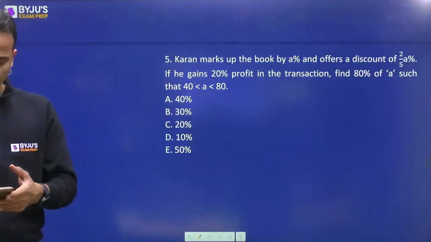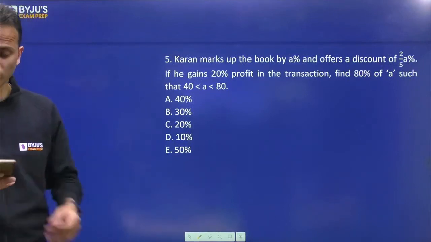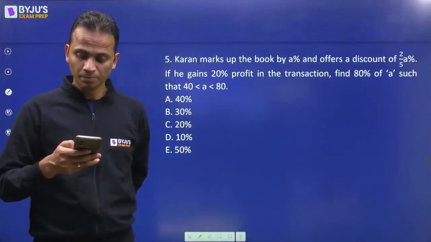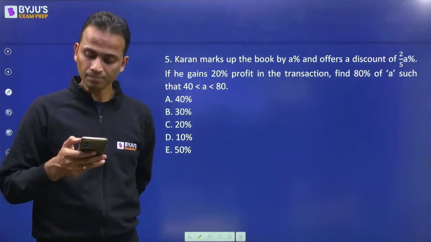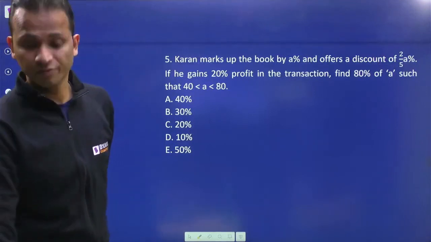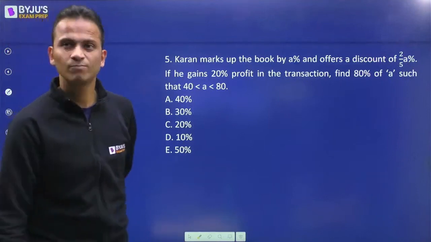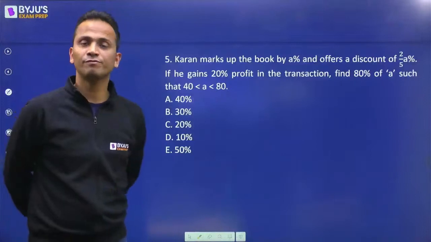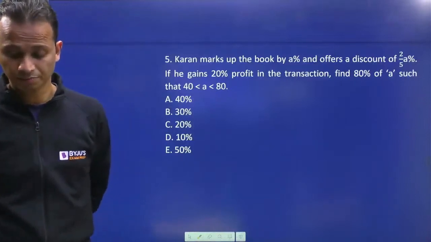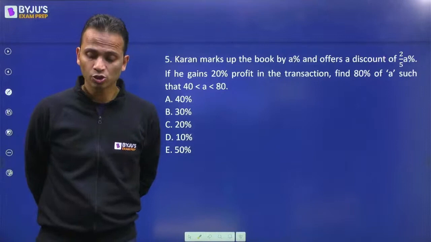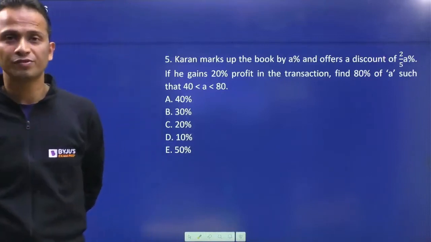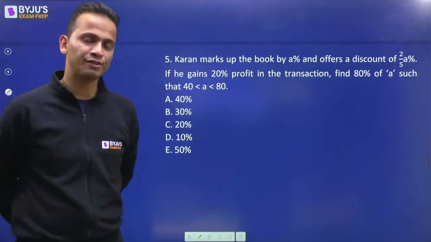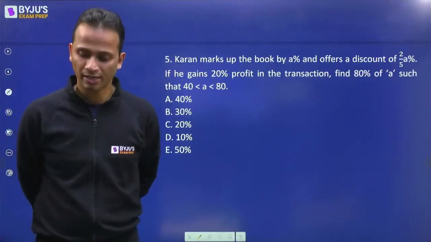S is saying I got 39 in VRC, 4 in LRDI. Why 4 in LRDI? 12 in QA in CAT, total 55. Can you please tell me, should I apply for IFT? SS, it will be difficult for you to get a call from IFT. Okay, slightly difficult. And now since IFT is participating for the first time through CAT, you never know at what score you will get a call from IFT. All right. So I would say that just to be on the safer side, you can apply for IFT exam.